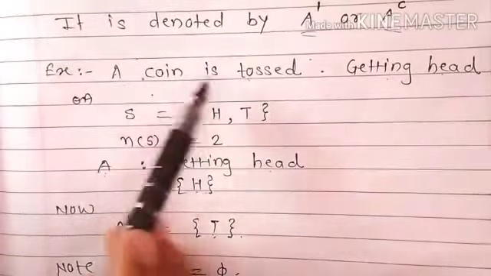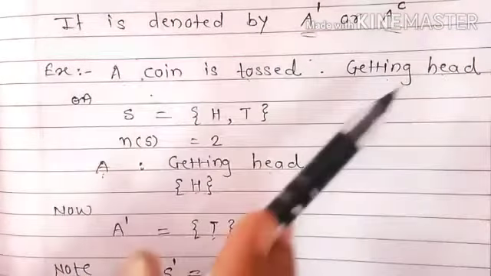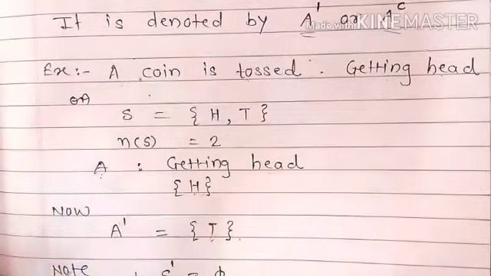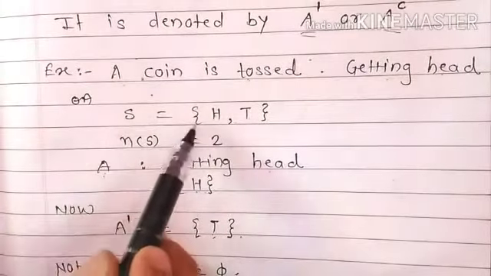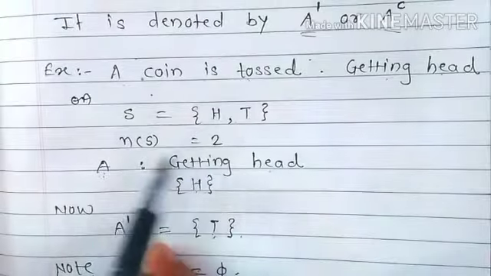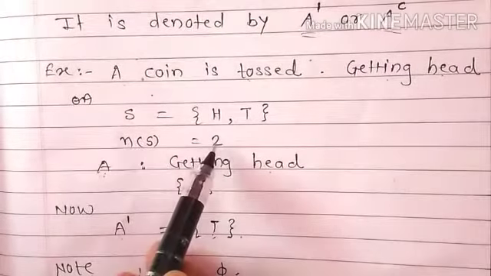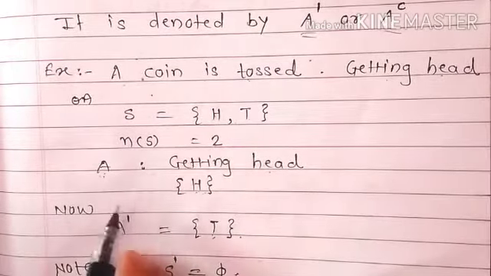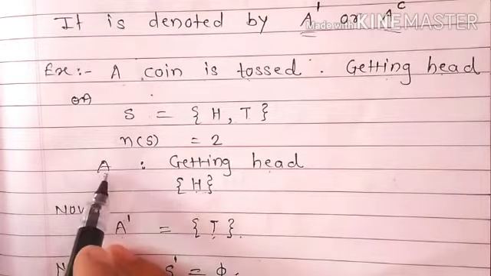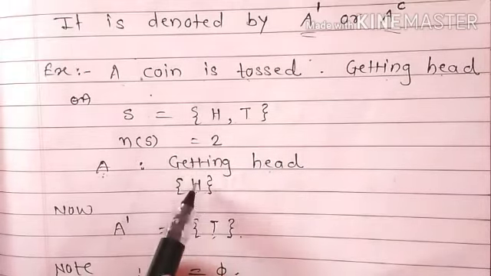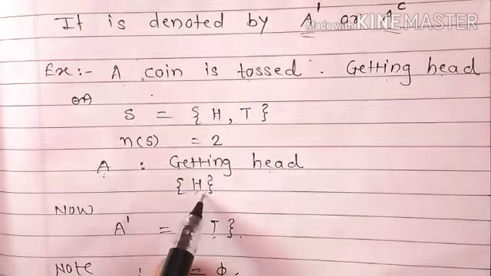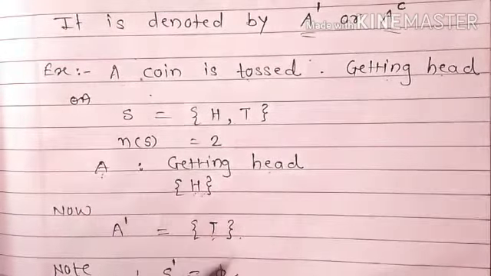Suppose a coin is tossed, getting a head. This is my event. When a coin is tossed, the sample space is H, T and the number of sample points is equal to 2. Now, what is my event here? My event is getting a head. So the sample point is only H, that is 1. So N of A is equal to 1.